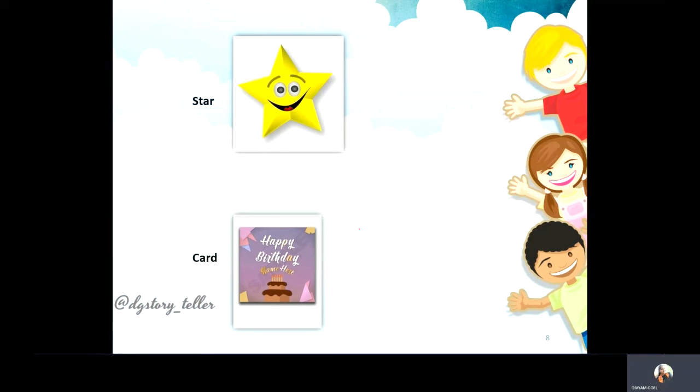Okay, the next is a card. This is a picture of a birthday card. We can make any card for anyone to wish someone good luck, to wish for their good health, to get well soon, for their birthday, for their anniversary, or anything.